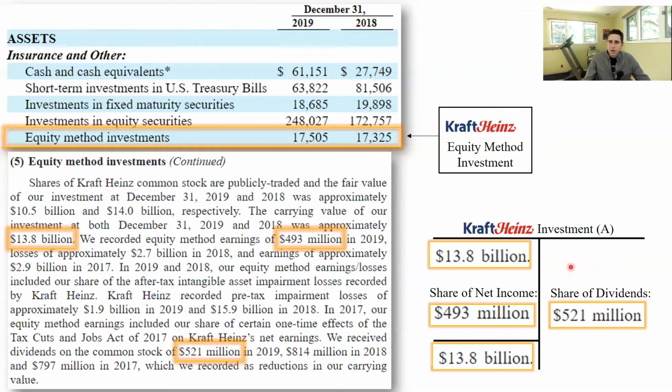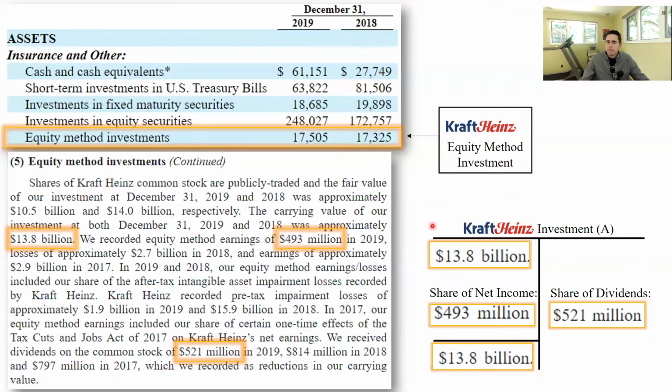So Berkshire Hathaway records a reduction in their investment in Kraft Heinz when Kraft Heinz makes a dividend. And the reduction is just the Berkshire Hathaway share of that dividend. The confusing part is, why is our investment account decreasing when we receive a dividend? And the answer is that Kraft Heinz, when they issue a dividend, is now a smaller company. And so the basis of our investment is now smaller since we own the same percentage of a smaller company. And that's why it's a reduction in the investment account.